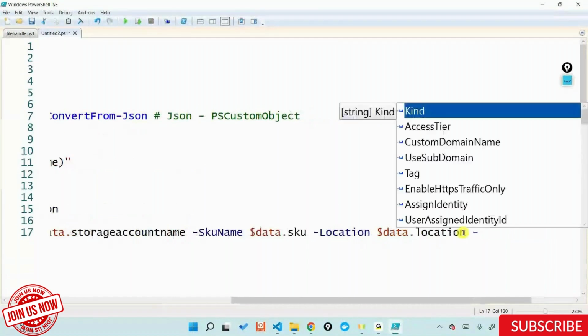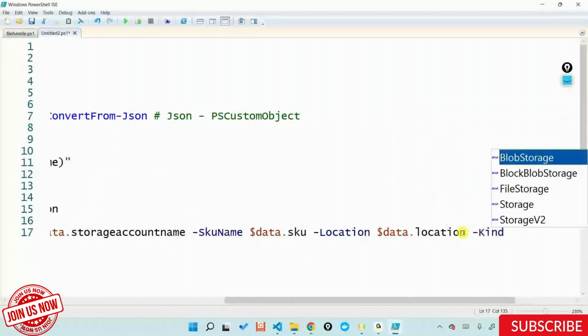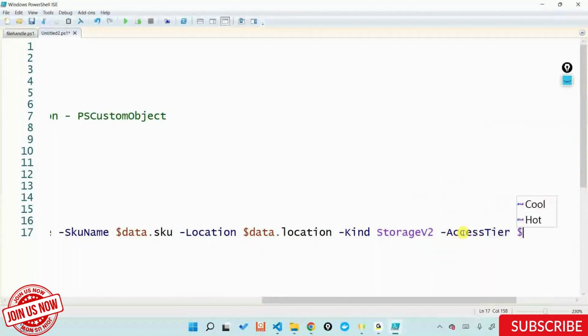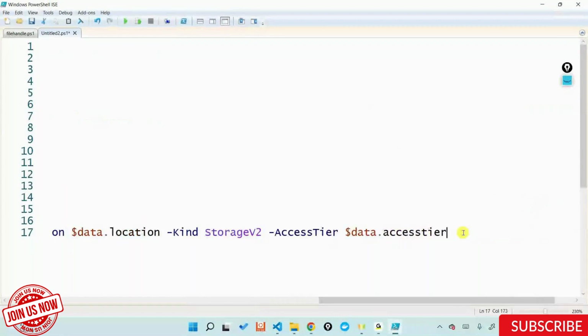I can say kind and access tier. Kind I can say just StorageV2, and -AccessTier, I can say instead of hot or cool, I can say $data.accessTier. So now I am not doing an implicit PowerShell.